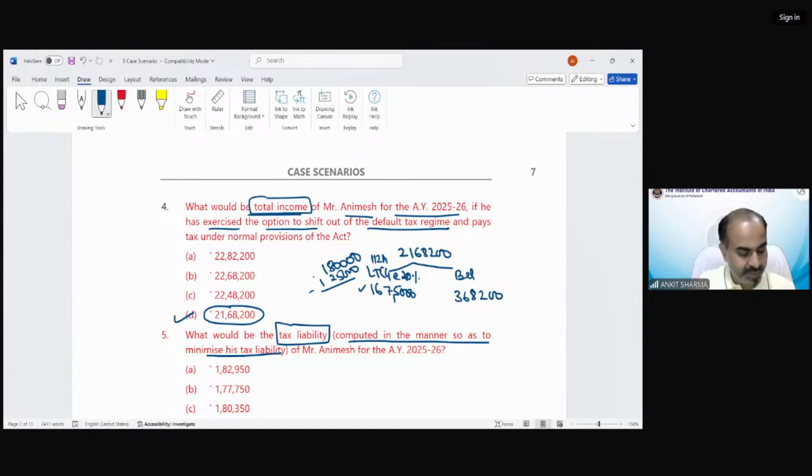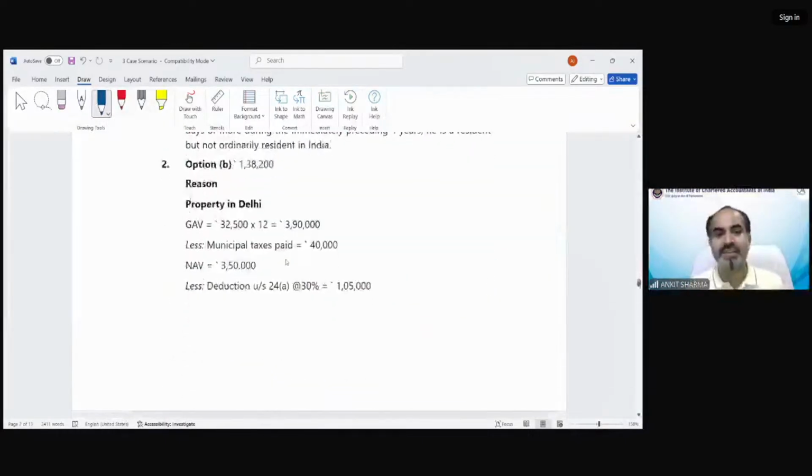The tax would be at the rate of 10%. That would be 1,67,500. And the balance tax as per slab rate would be 3,410. The total tax would be 1,70,910 and the cess 6,836. So that would be 1,77,750. Now you have to calculate the income and the tax as per default tax regime again.